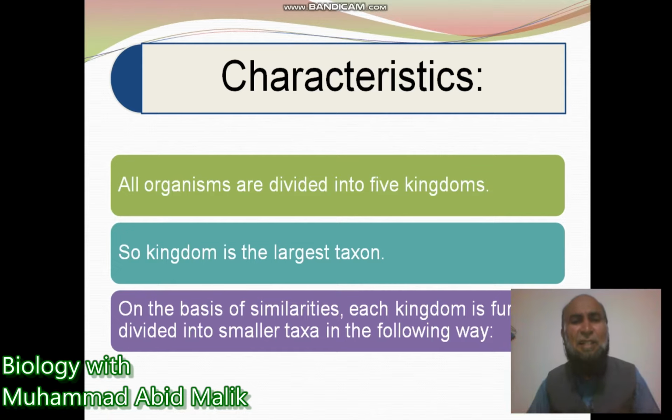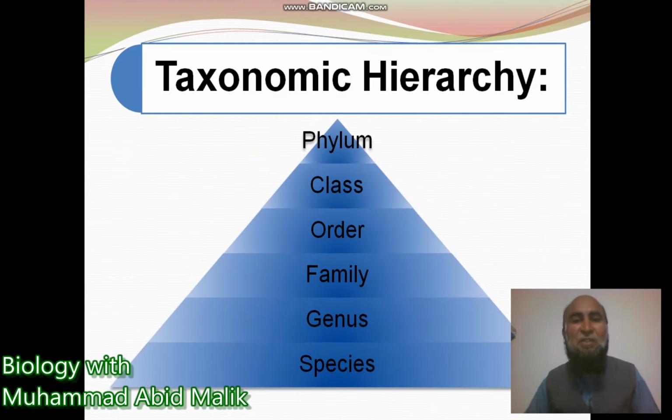On the basis of similarities, each kingdom is further divided into smaller taxa in the following way. These taxa we are going to share. In the first we see phylum, secondly class, third the order, then family, then genus, and in the end the smallest taxon, which is species. That is the taxonomic hierarchy: phylum, class, order, family, genus, species.